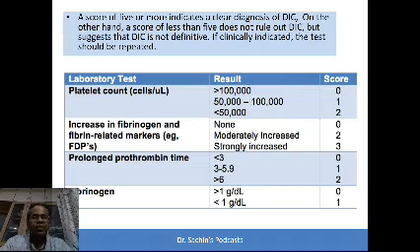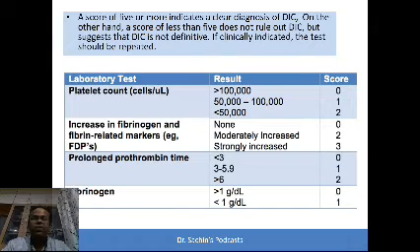So how do we score this? If platelet count has not fallen below 1 lakh, we assign a score of 0. If platelet count is between 50,000 and 100,000, the score is 1. But if platelet count is severely low, less than 50,000, then the score is 2. And if FDP are strongly increased, the score is 3. If they are moderately increased, the score is 2. If they are not at all increased, the score is 0.